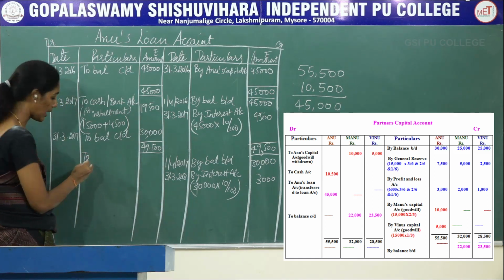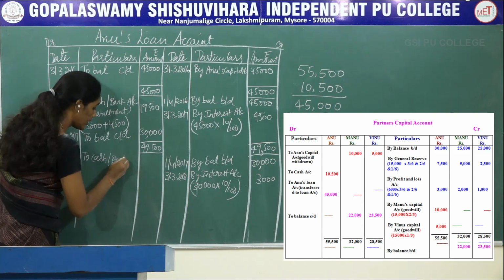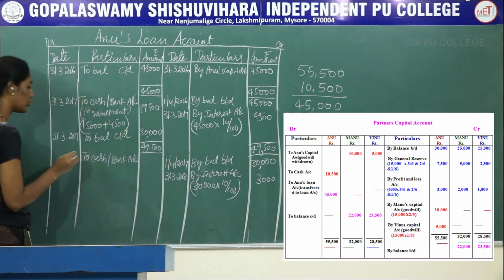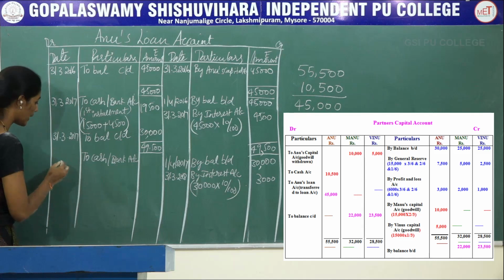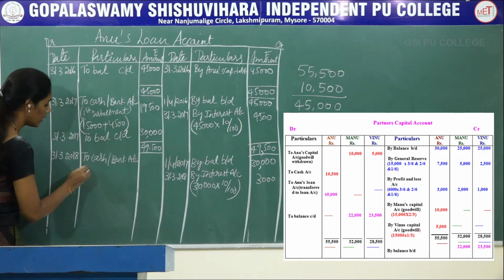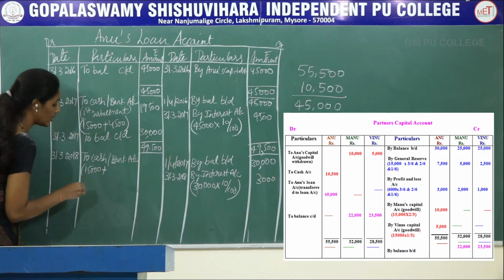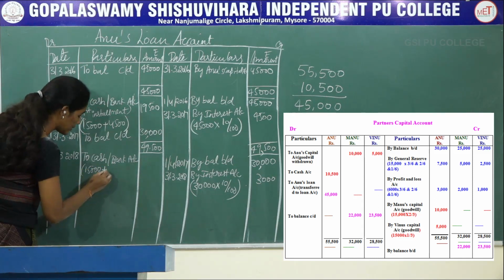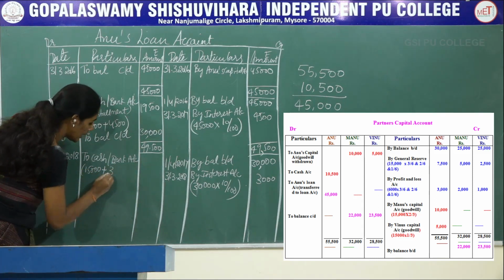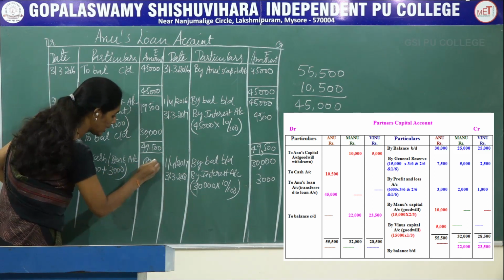It is written as to cash or bank account. The second installment is also paid at the end of the accounting period, that is as on 31st 3/2018. The second installment, as usual, is rupees 15,000 along with the interest 3,000. So you will get 18,000.